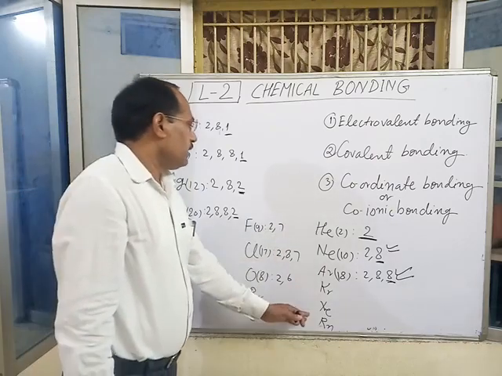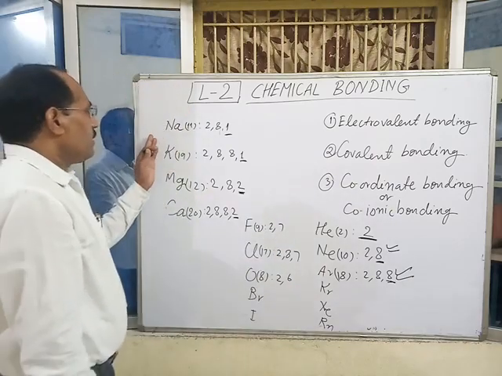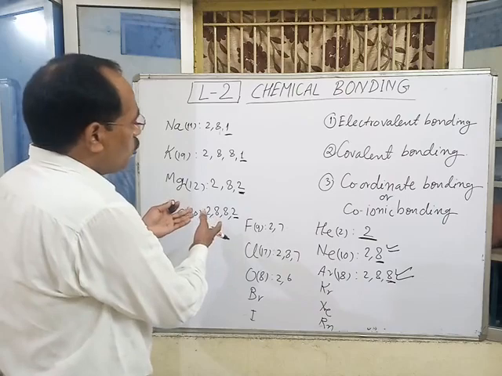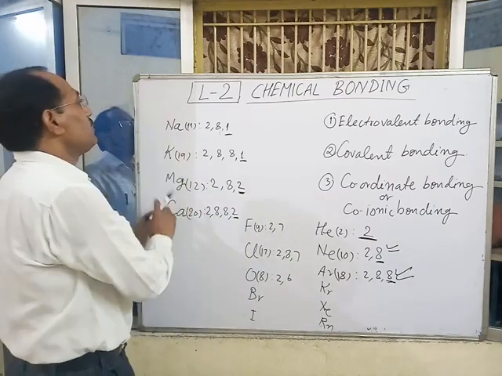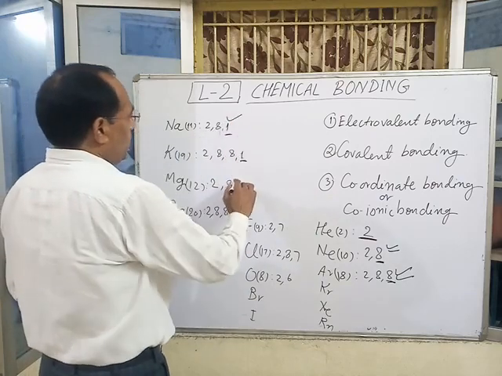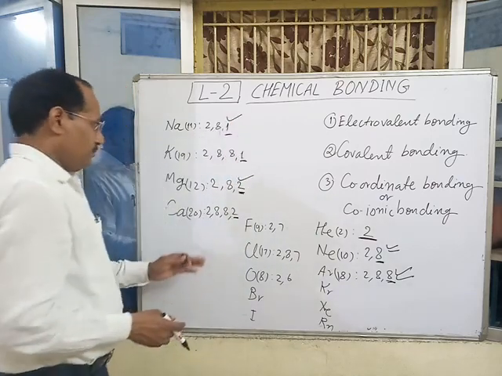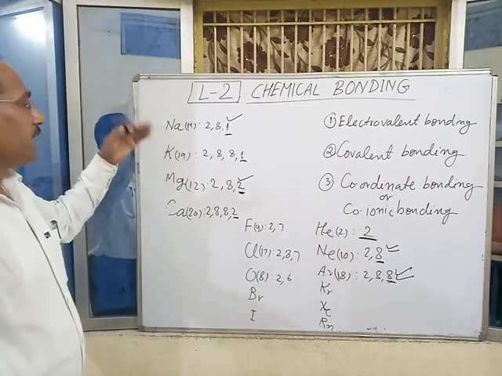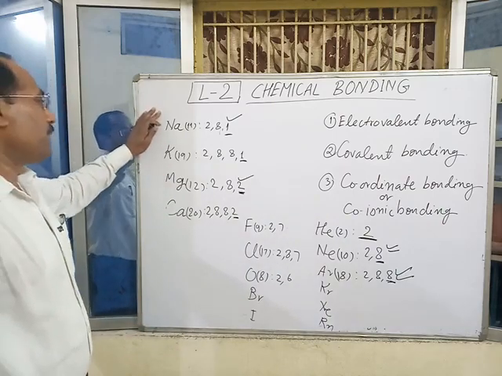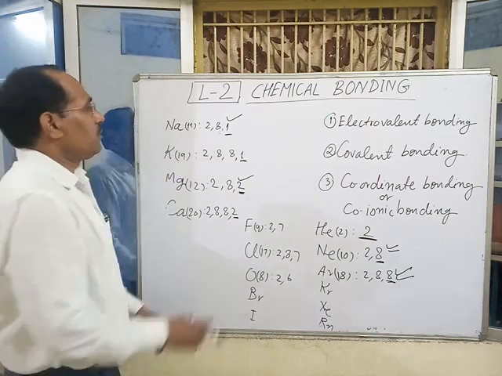Due to this tendency, they lose or gain electrons. In the case of metals, one or two electrons can be lost and they form cations, meaning a metal forms a cation by the loss of electrons.